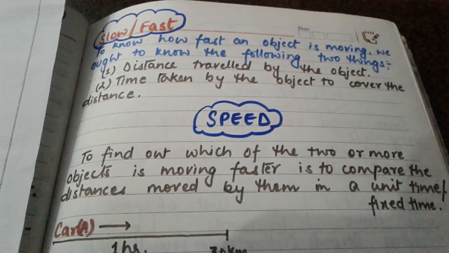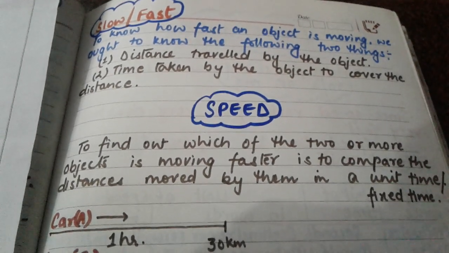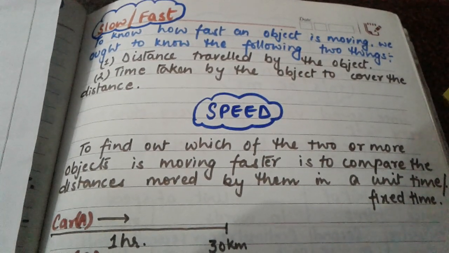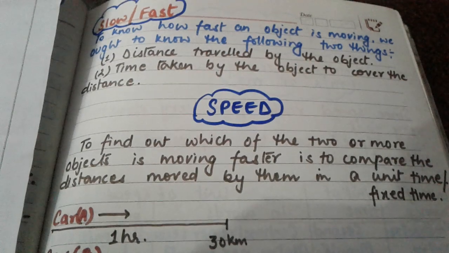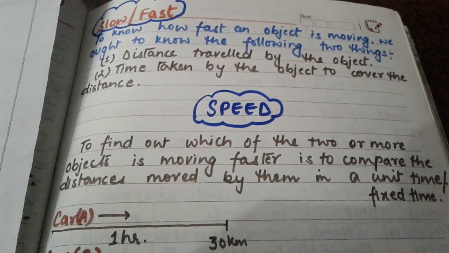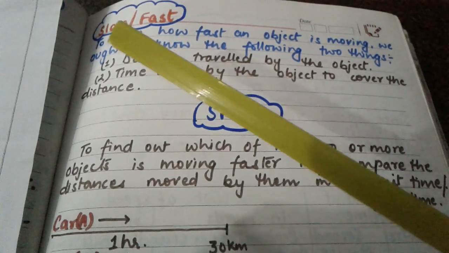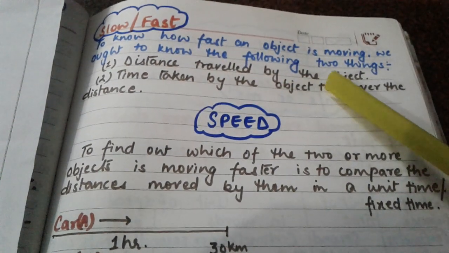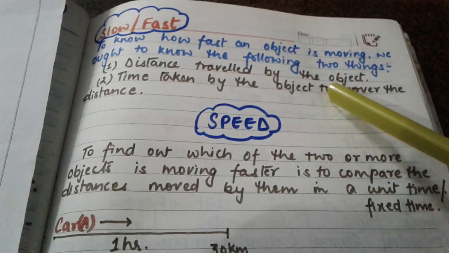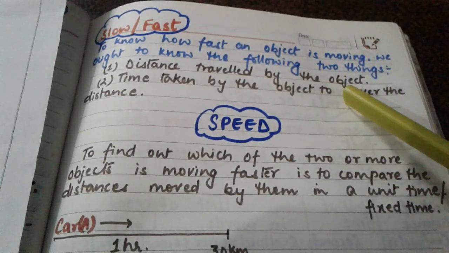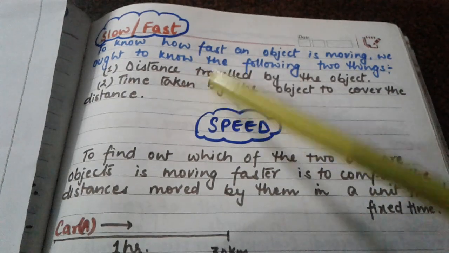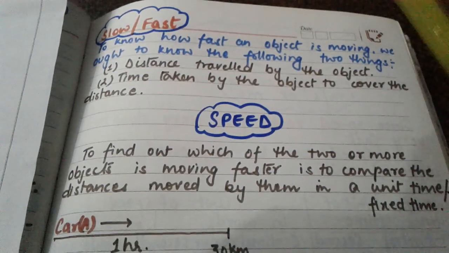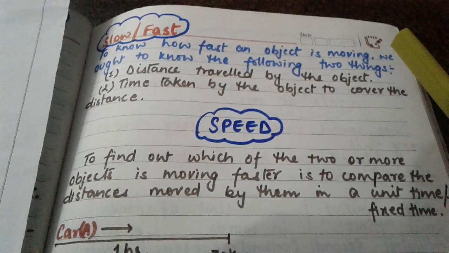Now see children, we know that the motion of some objects is slow, while the motion of some other objects is fast. Even if we are considering the same vehicle, at times it may be fast and at times it may be slow. So to know how fast an object is moving, we should know the following two things. Now what are these two things? Number one, how much distance is covered by that object, the object of which we are saying how fast or slow it is moving.